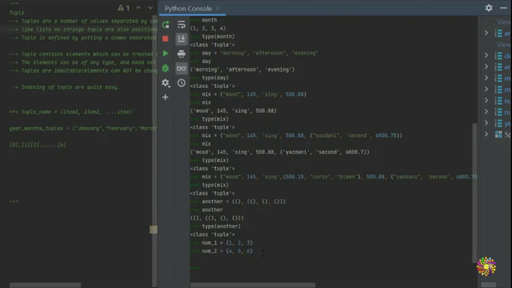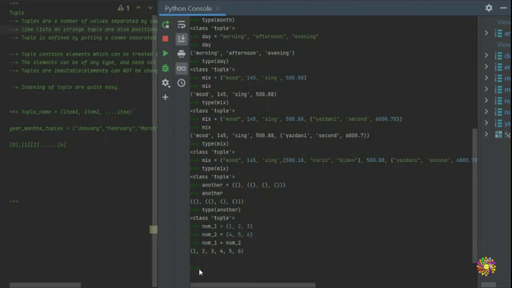So how about if you come and say num1 plus num2? So we put num1 plus num2, and you guys are going to see that Python collected both of them and then put them in one giant tuple. So keep in mind, if you put it like that, then Python is going to put it all in one, because as far as Python is concerned, this is a concatenation.